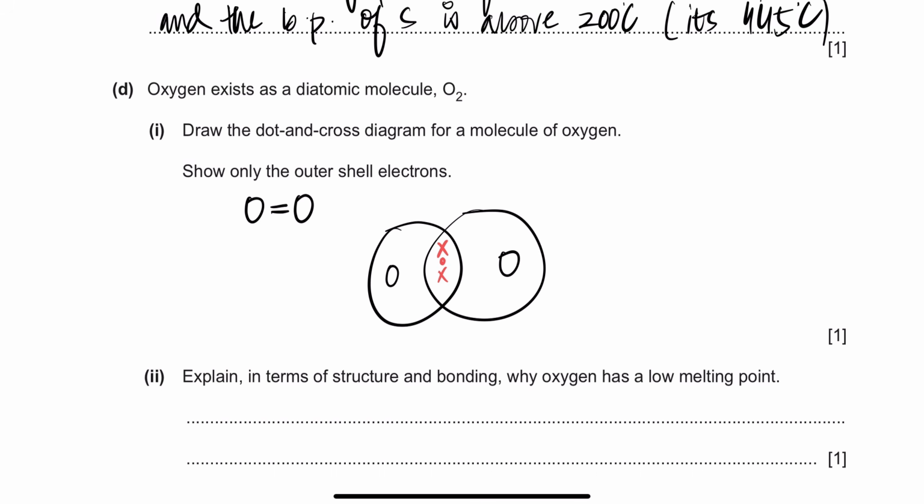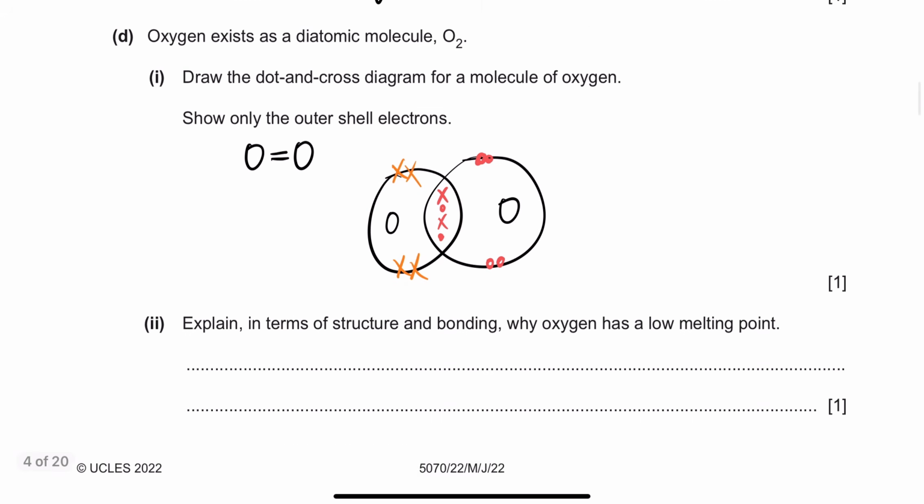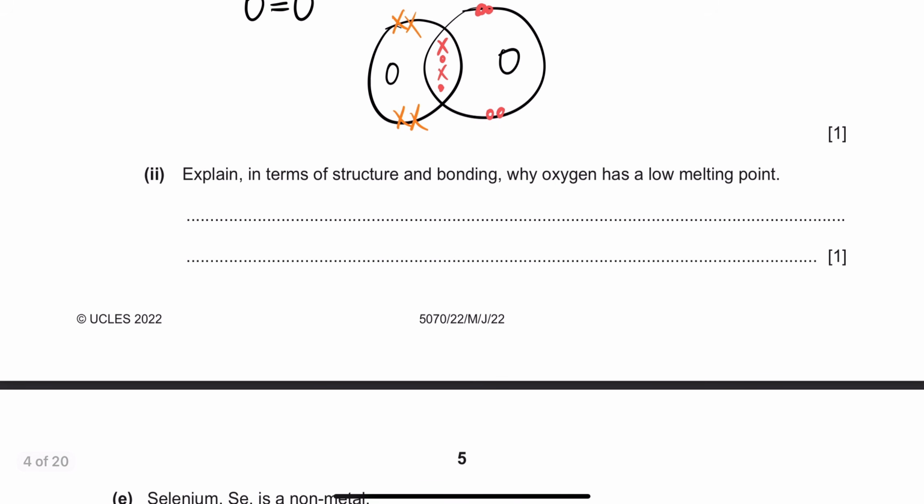So 1 pair and then 2 pairs, and how many are remaining? If this oxygen is sharing 2 electrons, 4 will be left in its outermost shell, right? So 2, and that's 4, and here you can represent this one with dots, so that's 2 and that's 4, and if you check it out, 2, 4, 6, 8, boom. So both are stable.